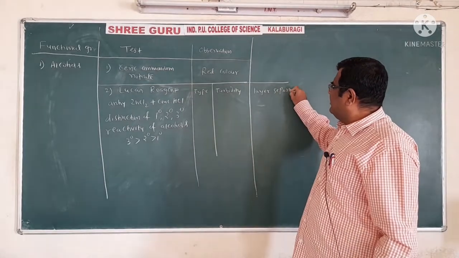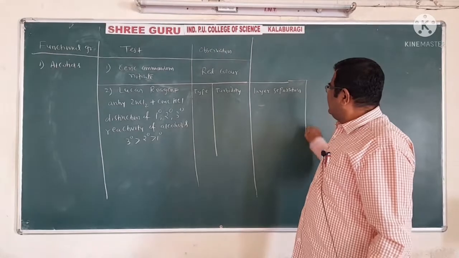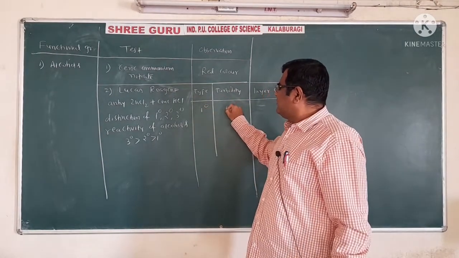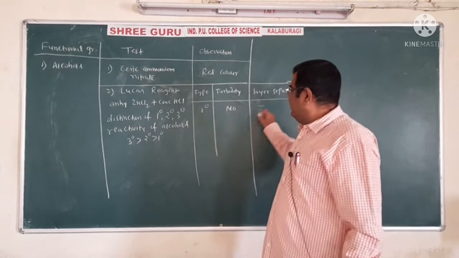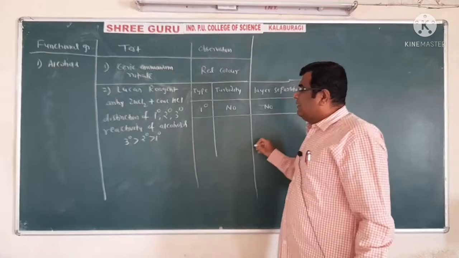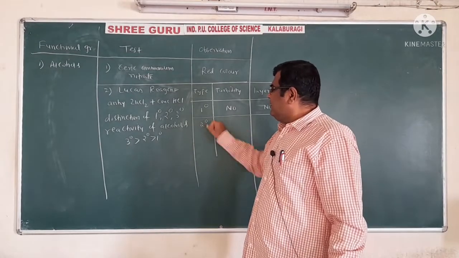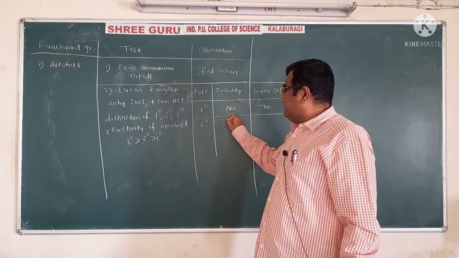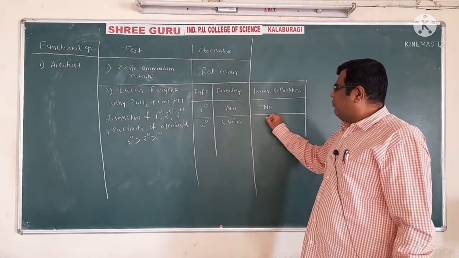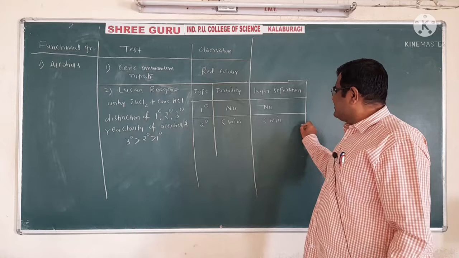In this way you can distinguish this. Now how do we distinguish it? If it is primary, no turbidity forms and no separation of layers. If it is secondary, turbidity appears after 5 minutes, and layers also form around 5 minutes.